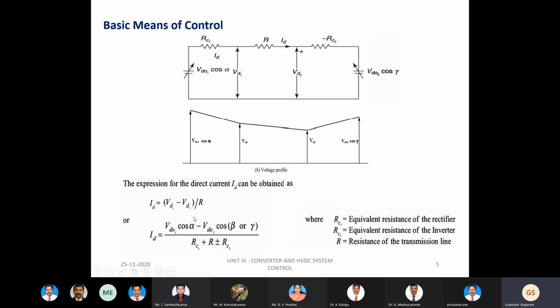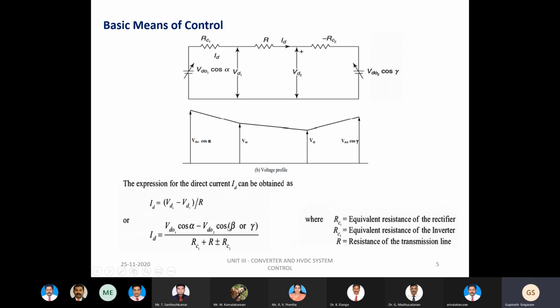See here, the expression of the direct current is given. It is a very simple relationship: the ratio between the voltage and the resistance, where the voltage is the difference in the terminal voltages, VD1 minus VD2. By incorporating the equivalent circuit of the rectifier and the inverter, we can utilize the internal voltages. Now I am replacing these voltages with the internal voltages, which include the commutation drops also. So these are the DC line voltages for the rectifier and the inverter to be controlled.